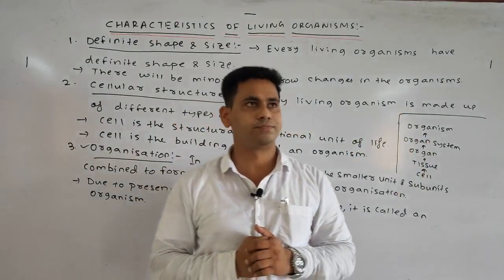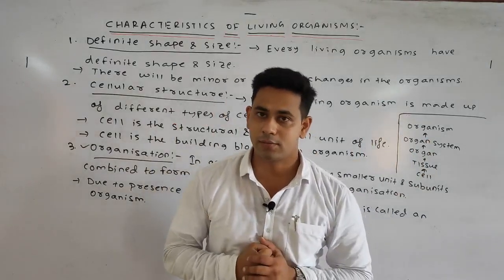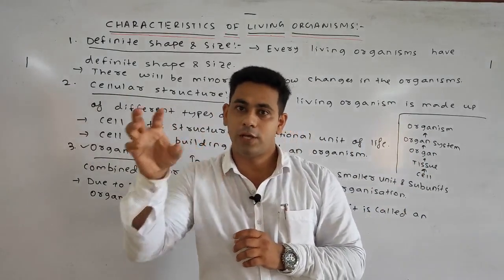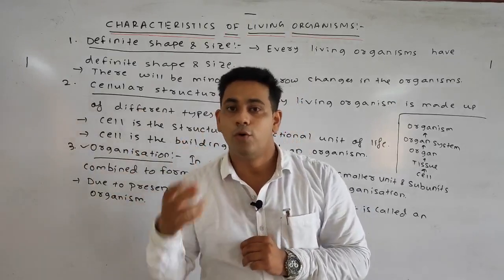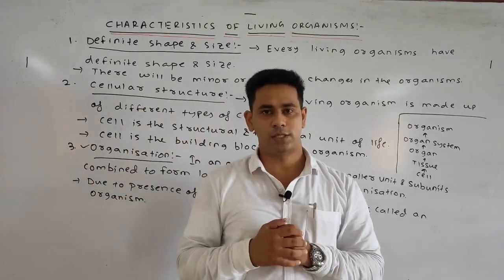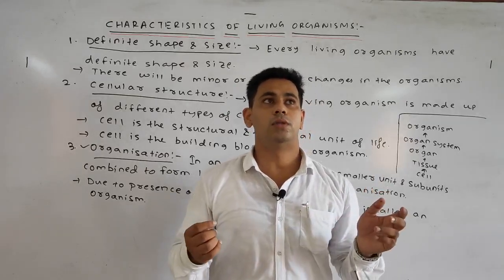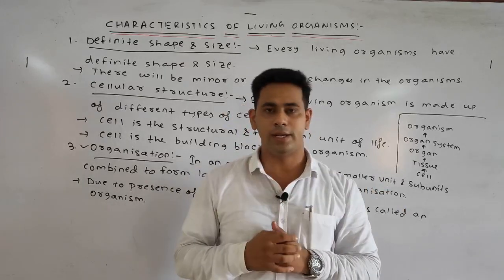So, for example, in the case of circulatory system, which type of cell we need? Cardiac cells. Okay. For the formation of the liver, which cell we need? Hepatic cell. For the formation of blood, which type of cell we need? Red blood cell. For the formation of kidney, which type of cell we need? Kidney cells we need.